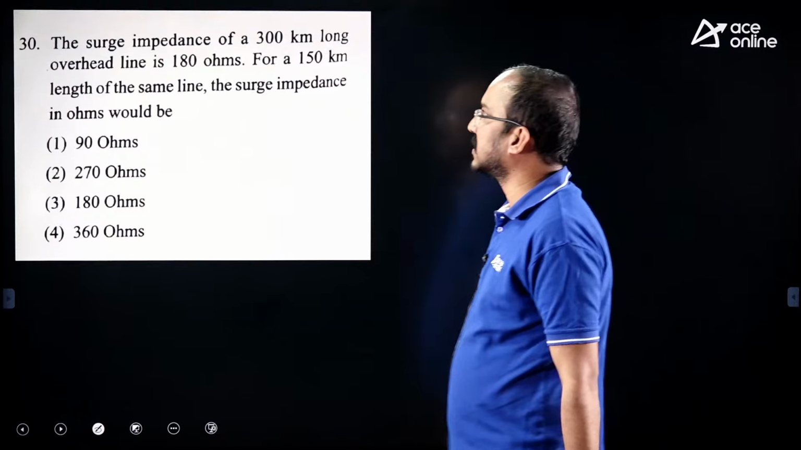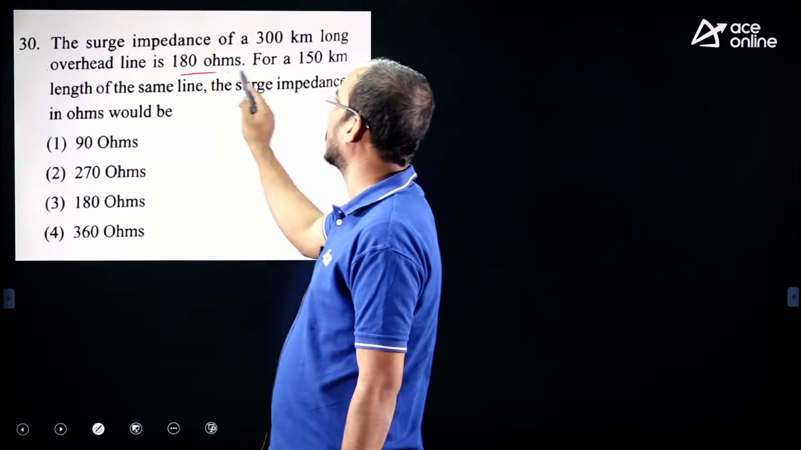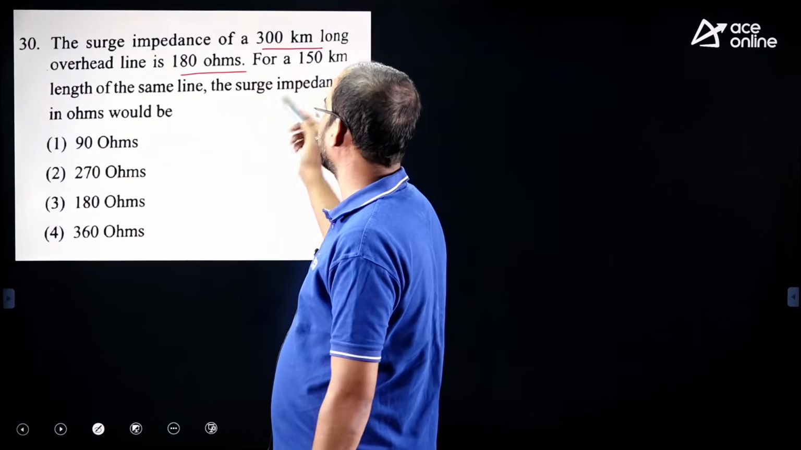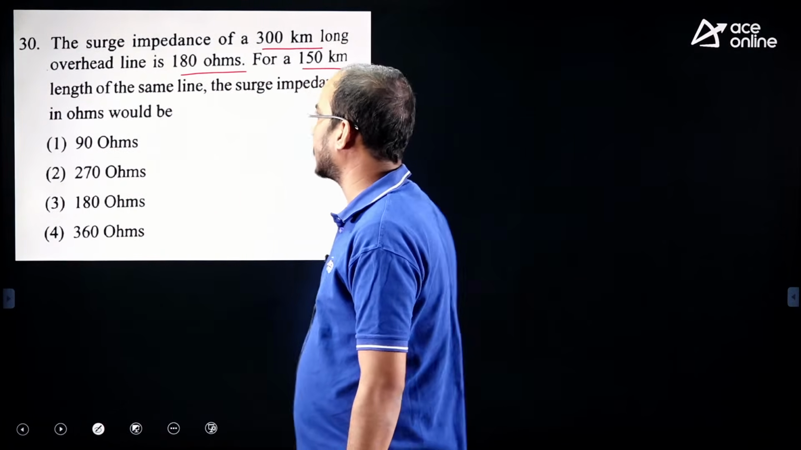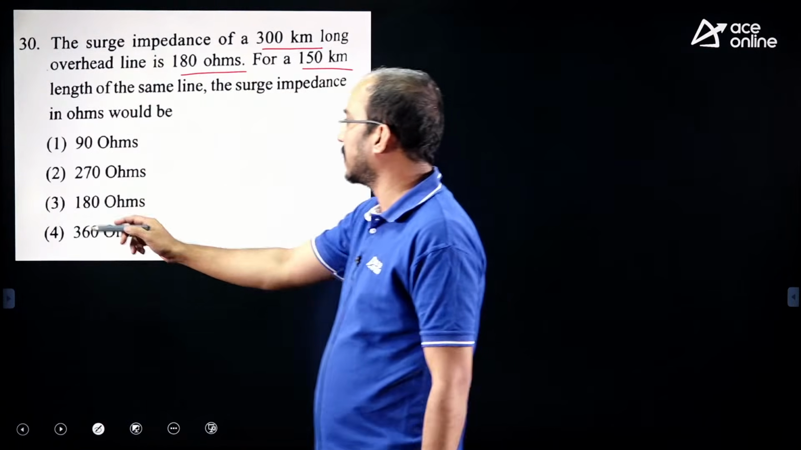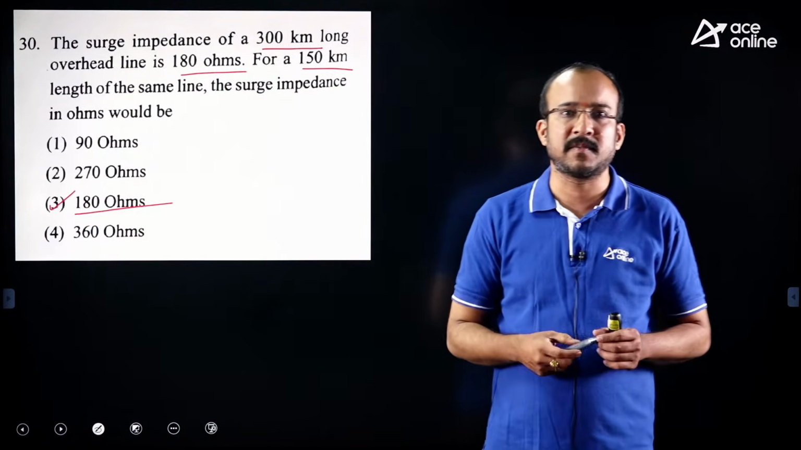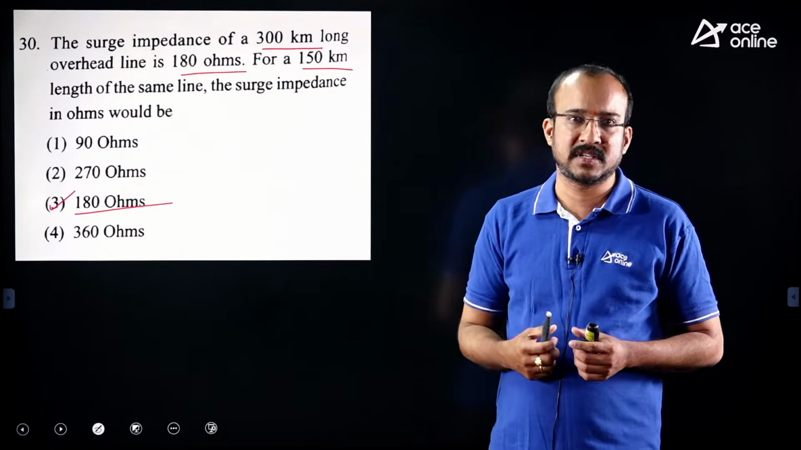So observe this question. The surge impedance of a 300 km long overhead line is 180 ohms. They are asking what the surge impedance will be for a 150 km line length. Surge impedance does not depend on line length. So the answer is 180 ohms. So these are some of the questions from power systems. The remaining questions will be discussed by our colleague.